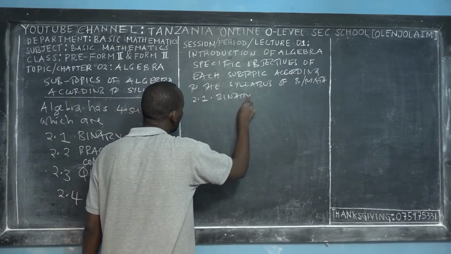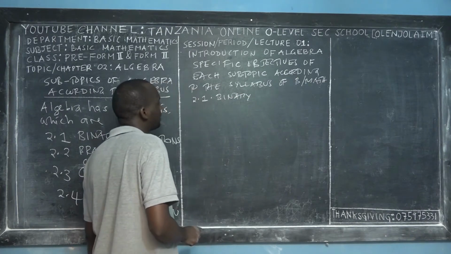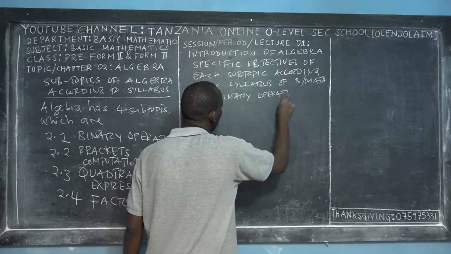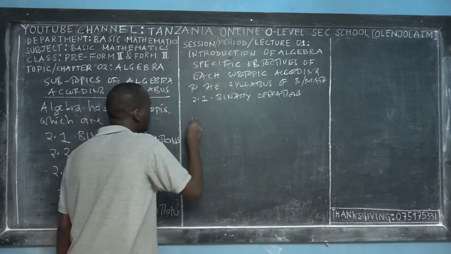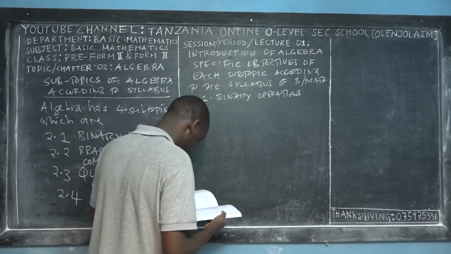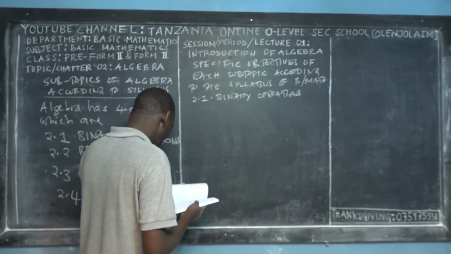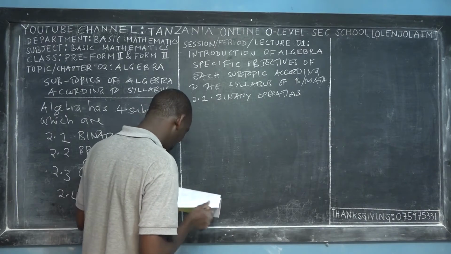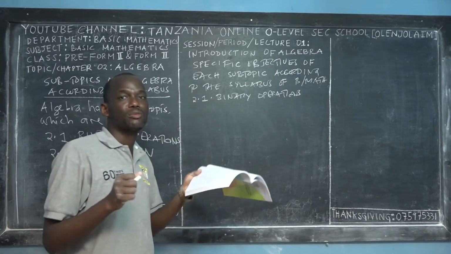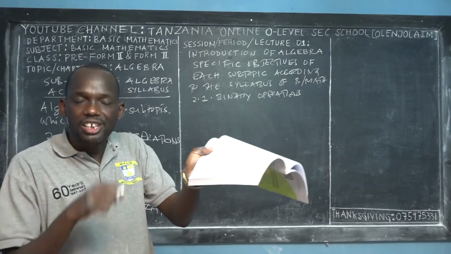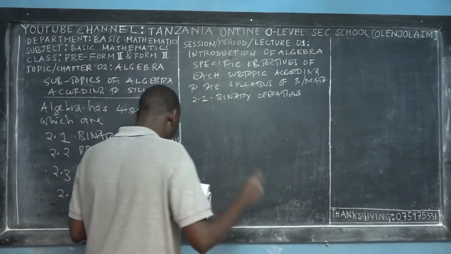This is the specific objective for binary operations. So how many specific objectives do we have? For binary operations, there are 2 specific objectives. I will mention one, then the other one you have to fill in the blanks when you have this book and read the second specific objective, because I want to make you active.